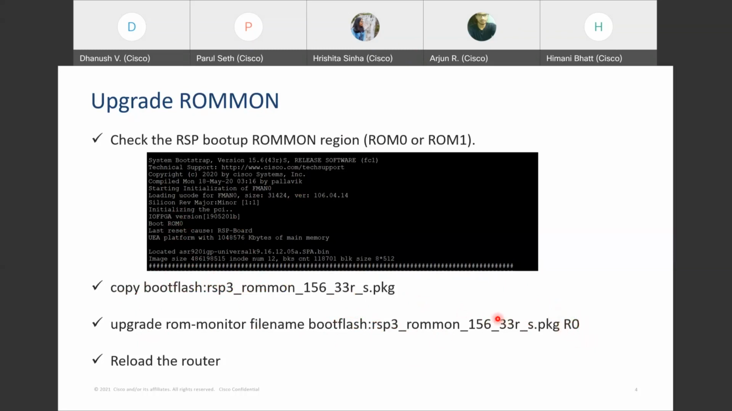And then again, you can run the same command for R1. Before that, you have to reload the router. Each time you do it for a single slot, you have to reload the router. So the first main thing that you have to keep in mind is the ROM1 version.